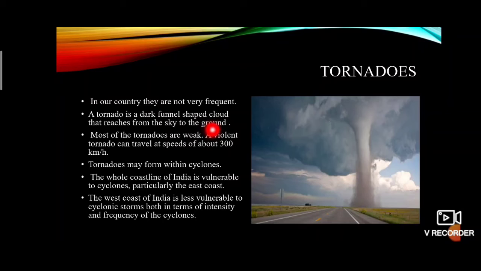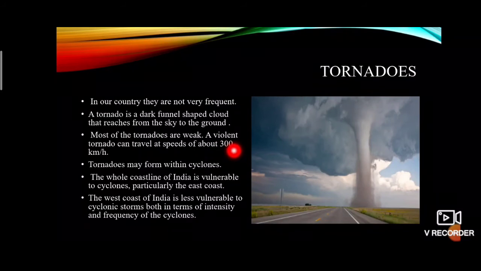See the picture. A tornado is a dark funnel-shaped cloud. It reaches from the sky to the ground. Most tornadoes are weak. A violent tornado can travel at a speed of 300 km per hour.